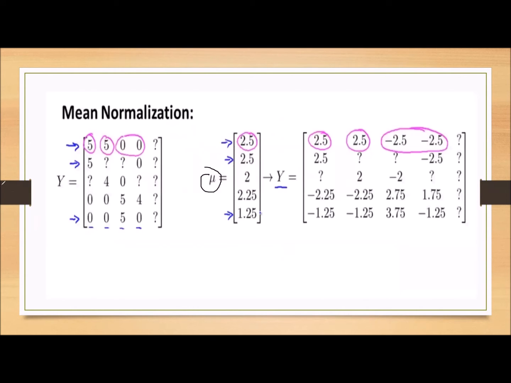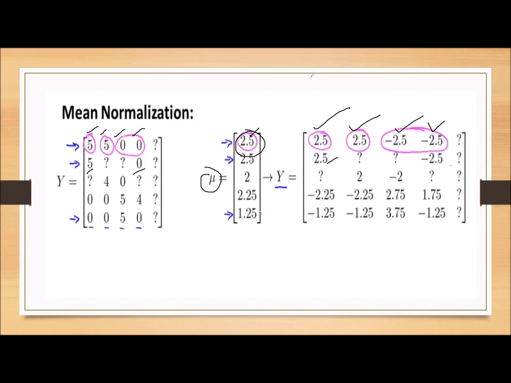This is our mean. In this mean normalization concept, we have different elements in the matrix Y. We want to subtract each element of the first row with the mean of the first row, mu. So we are subtracting 5 minus 2.5, the result is 2.5. Similarly, 5 minus 2.5, the result is 2.5. 0 minus 2.5 is minus 2.5, and minus 2.5. We are not subtracting 2.5 from the question mark because we do not know what that rating is. Similarly, in the second row also, we are subtracting 2.5 from the 5 and 0.